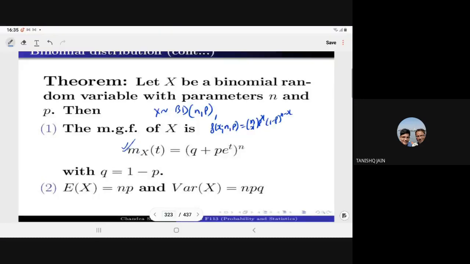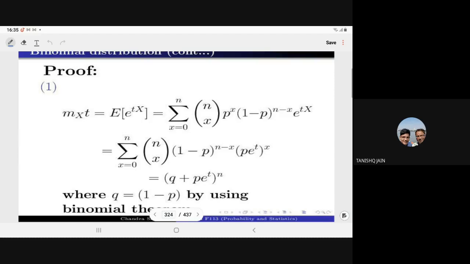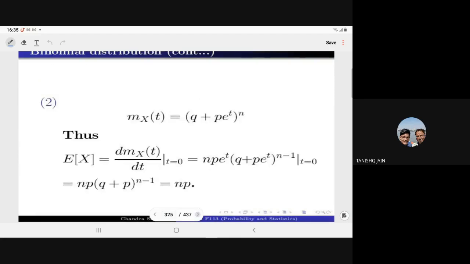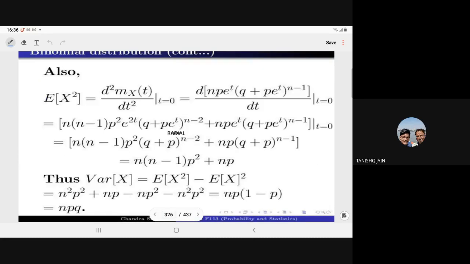So from here we have seen that M_X(t) is equal to (q plus p e to power t) to power n, E(X) is equal to np, and V(X) is equal to npq. That is the mean and variance for the binomial variate. So here we have the derivation for the same.